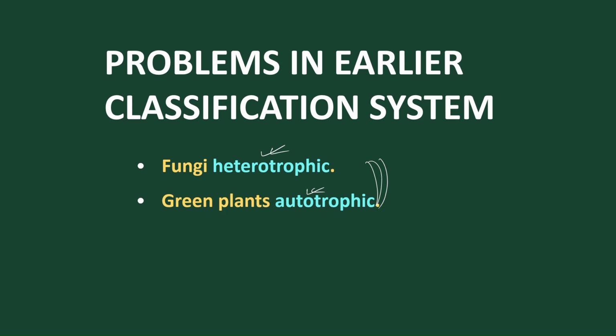That is in the 2 system, in the 3 system, in the 4 system, up to the 4 system. But later the 5 kingdom classification eradicated all these limitations and gave a clean form of classification. So the 5 kingdom classification is regarded as the true mode of classification, called the true system of classification.